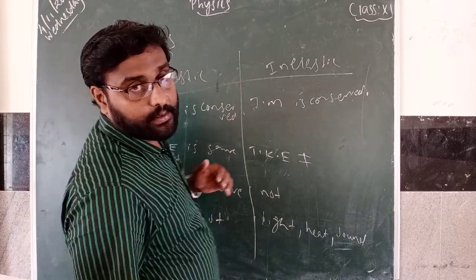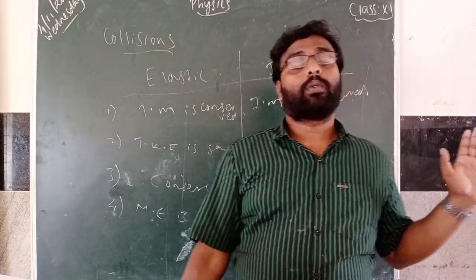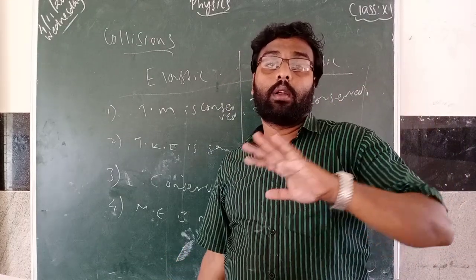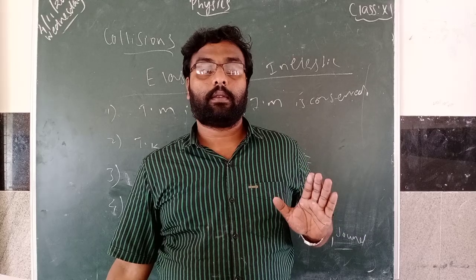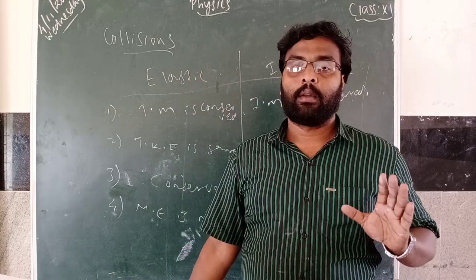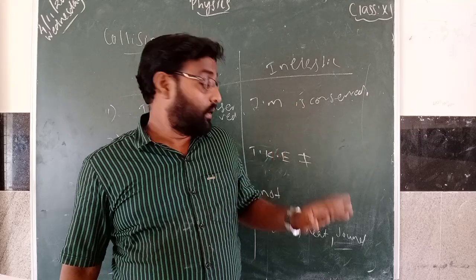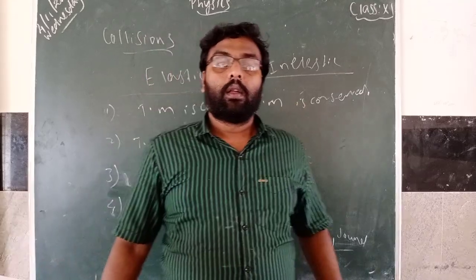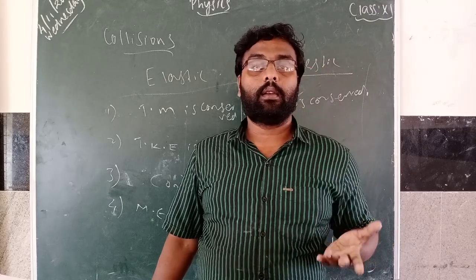Mechanical energy is not dissipated during elastic collision. Energy is not wasted. Energy is not lost during elastic collision. That is what dissipated means. And during inelastic collision, energy is what? Dissipated in the form of light, heat and sound.